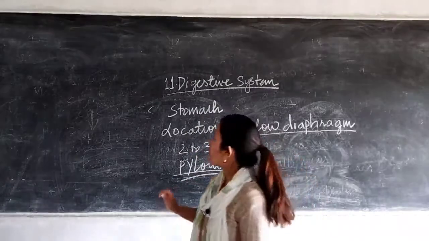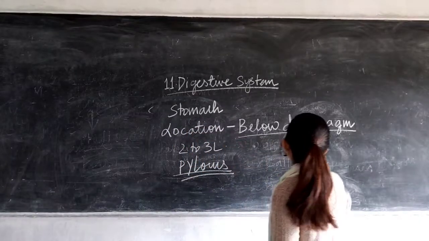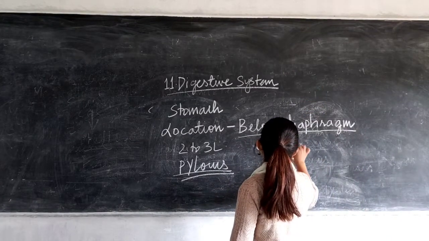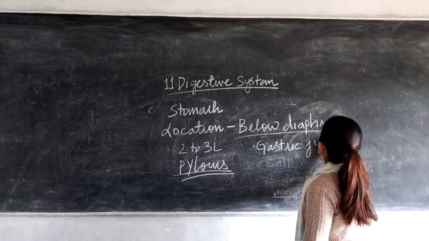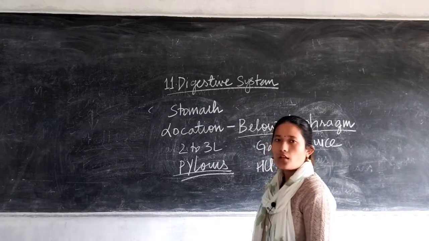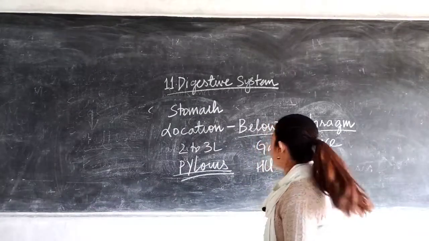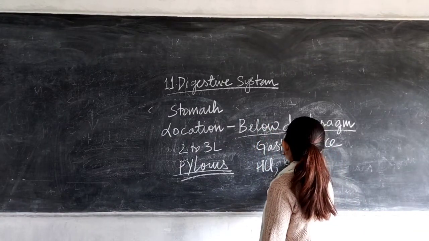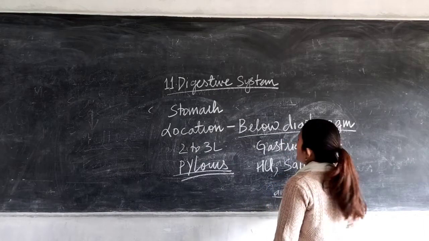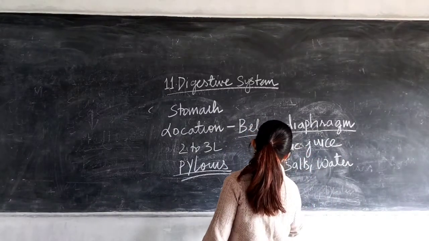Okay, so the inner lining or inner wall of the stomach secretes an important juice referred to as gastric juice. Now this gastric juice is highly acidic because of the presence of hydrochloric acid, and it also has other components like salts, water, and one enzyme referred to as pepsin.